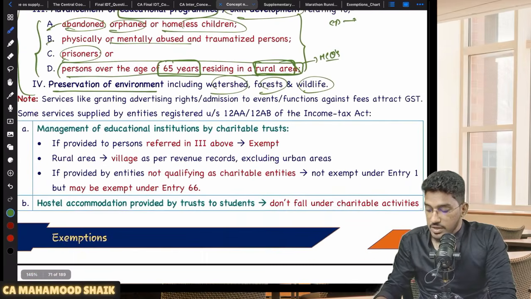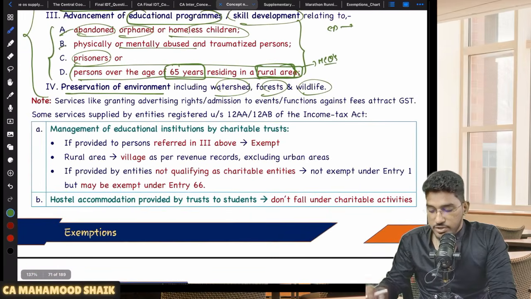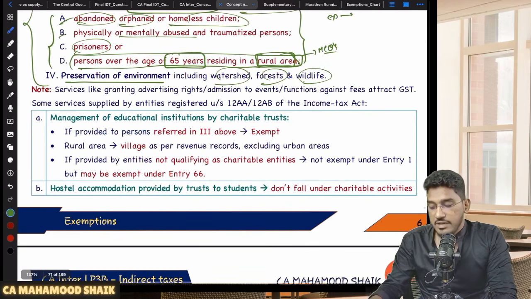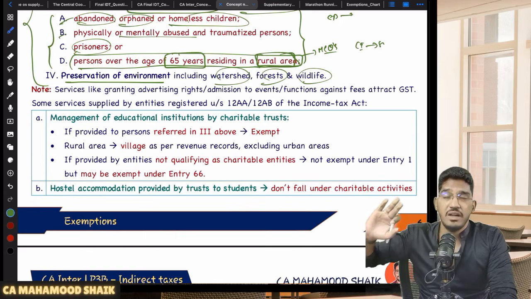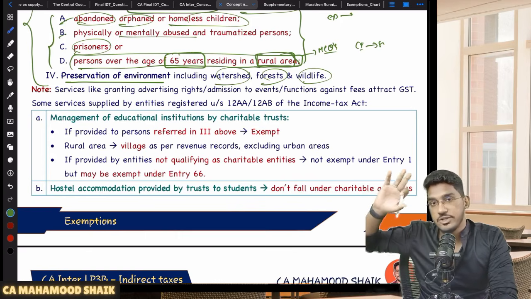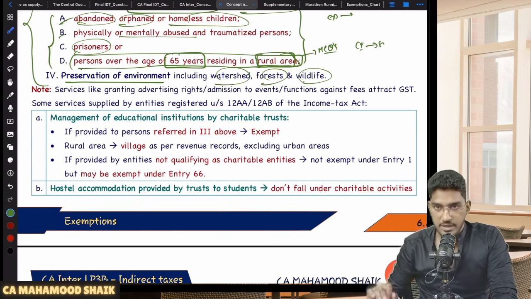Then thereafter, sir, management of education, some points to clarify here. Sir, in case if a charitable institution is running a private school where everybody can go and get the admission there, will it be exempted under this entry, sir? No, that might not get exempted under this entry, but we have a dedicated education services related exemption, there it might get covered.